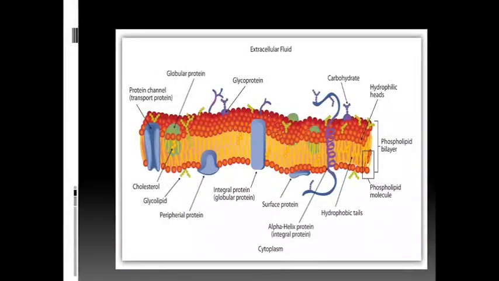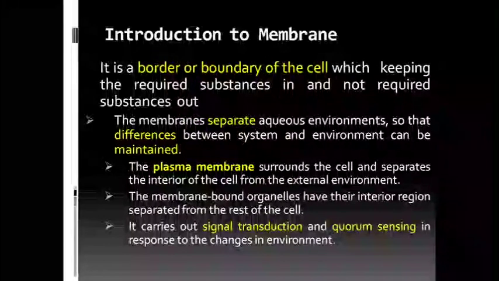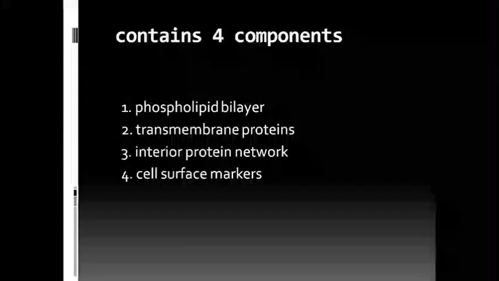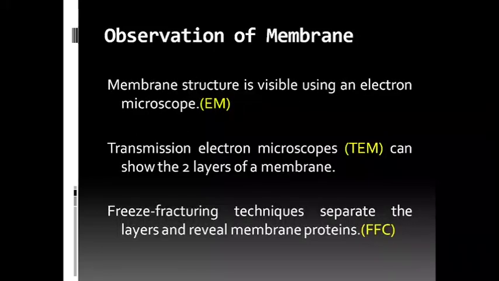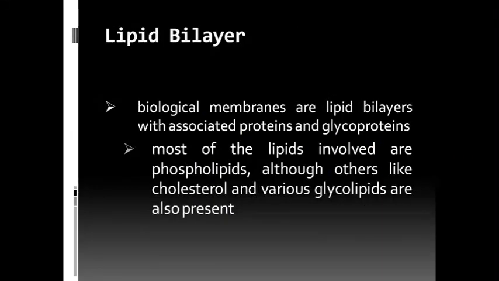We have seen membrane structure in detail. Now we'll discuss two different models proposed by different scientists, for clear understanding of the relation between function and structure of the membrane.